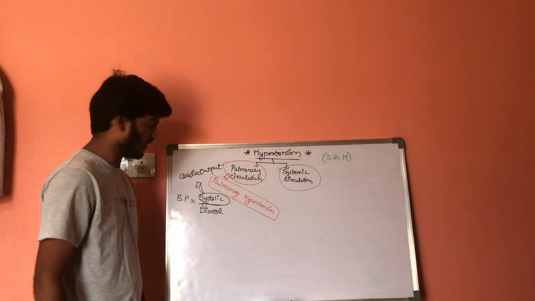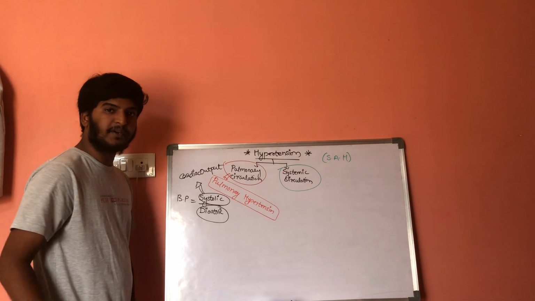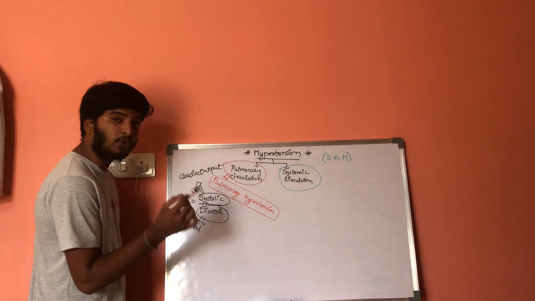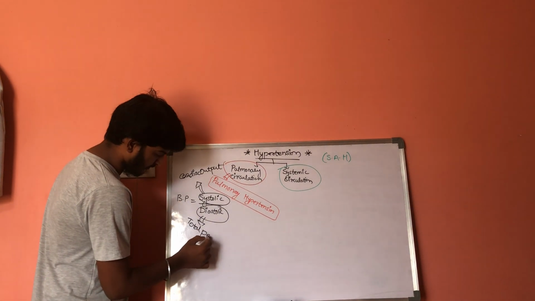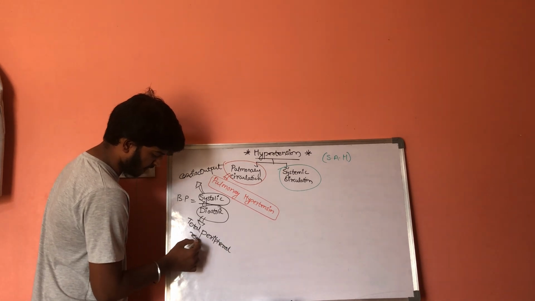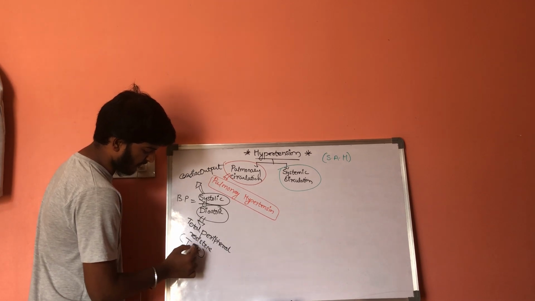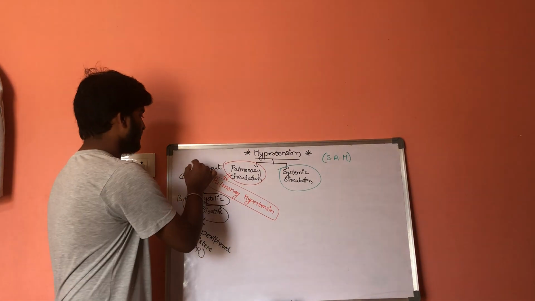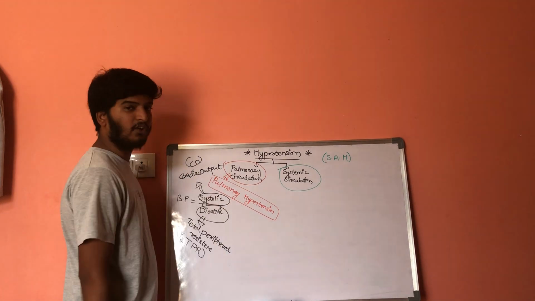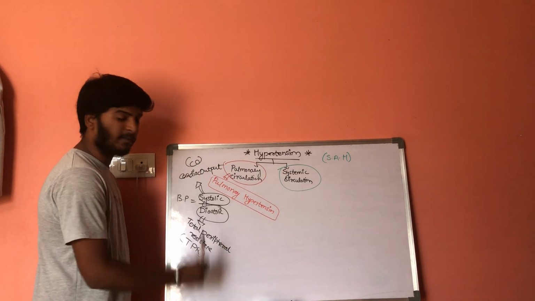Whereas diastolic pressure is dependent on total peripheral resistance, in short TPR. We will study that in detail.